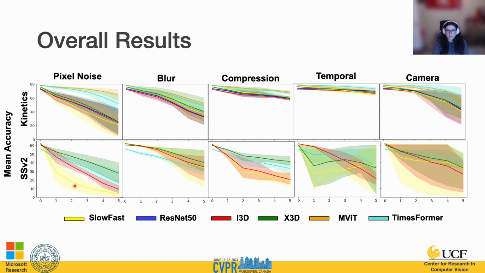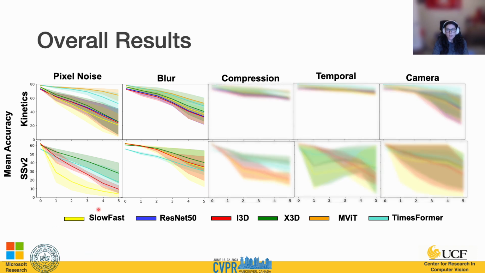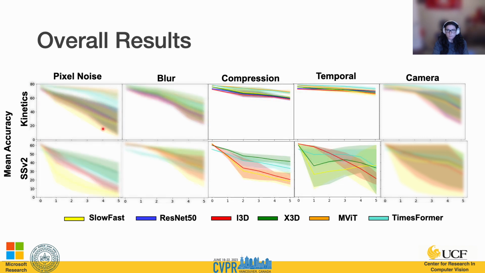Our models are here, indicating the different colors. So we'll start with pixel noise and blur, which are pretty identifiable as humans. However, as you can see, as the severity increases, models really struggle, and that's for both datasets, so it doesn't matter whether they're temporally relevant or not.